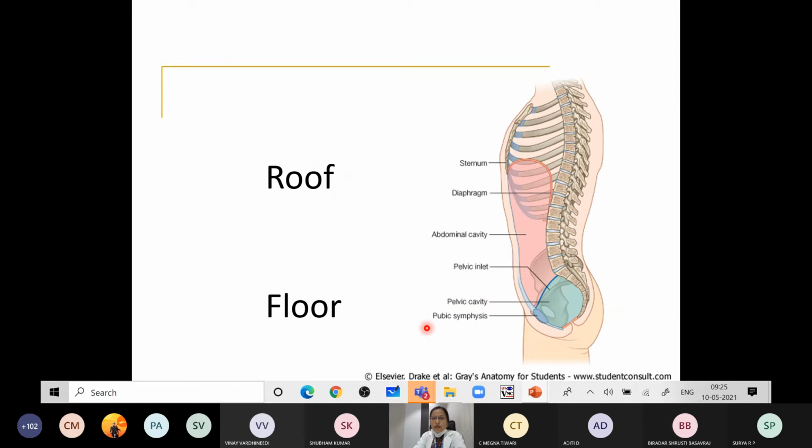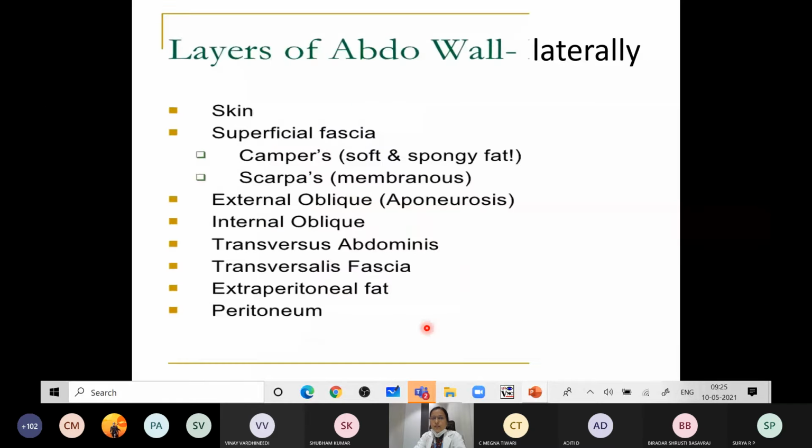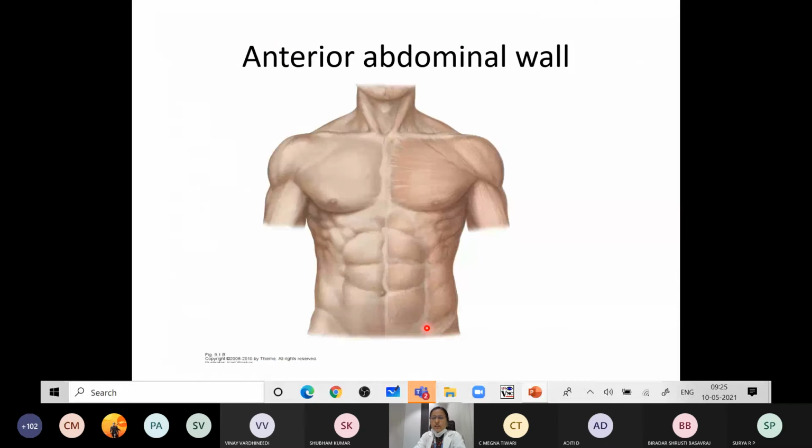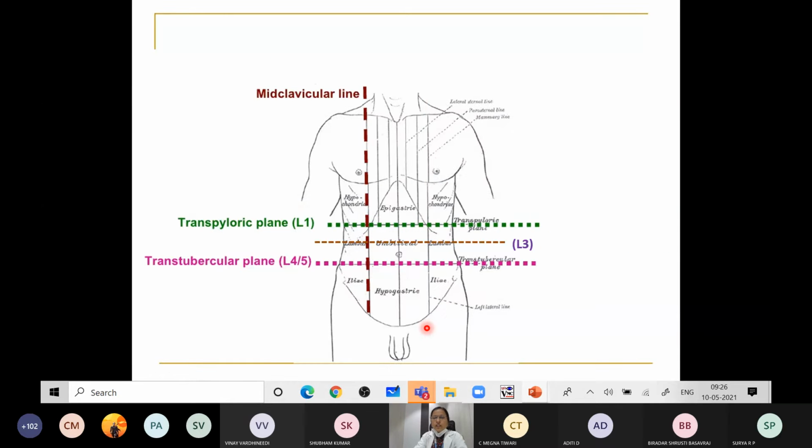Already I have discussed the walls of the abdomen, the boundaries, the roof and the floor. This is how your anterior abdominal wall is, formed by the 3 flat muscles of the abdomen. Today we are discussing only the anterior abdominal wall. I hope the quadrants are clear for you all.